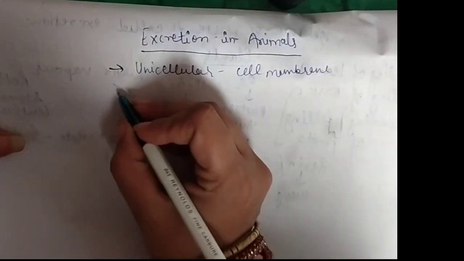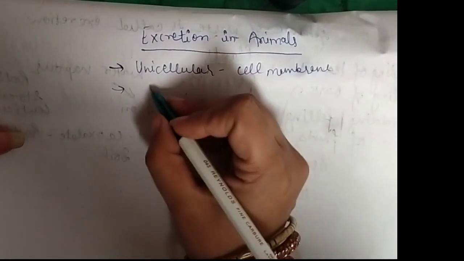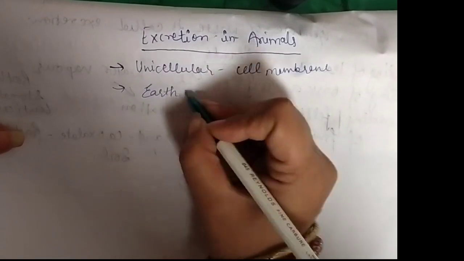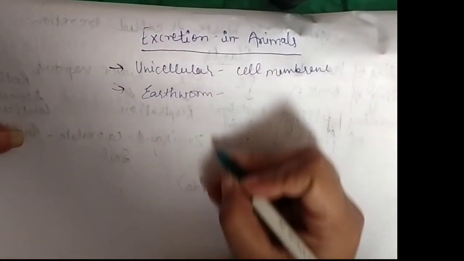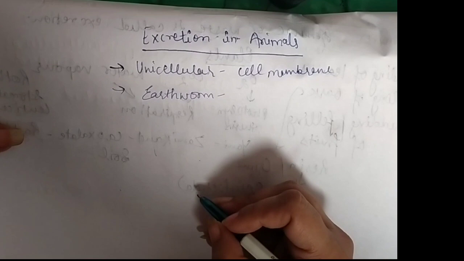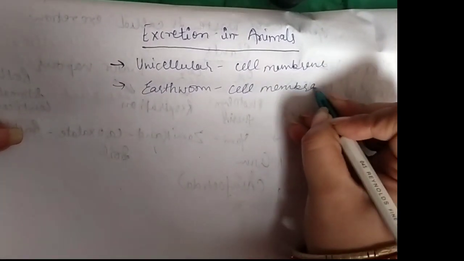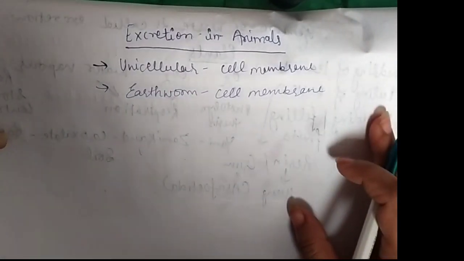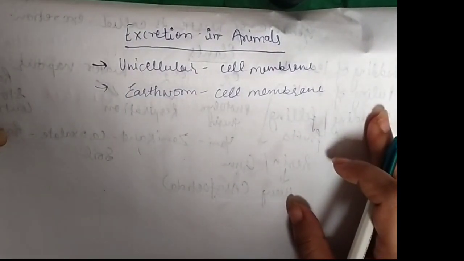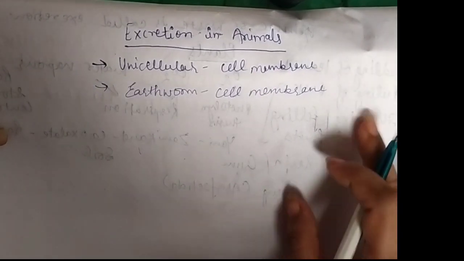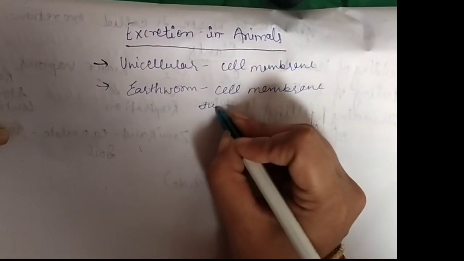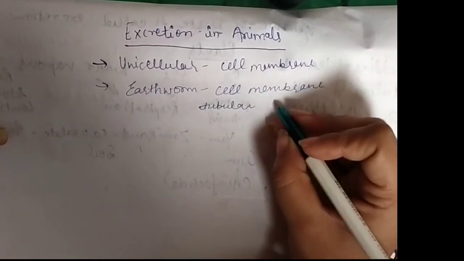If we talk about the next category, that is earthworm, it means थोड़ा सा हम simple multicellular में आए अगर, then there are two organs, दो organs हैं वहाँ पर. First is the cell membrane, because the earthworm has a slimy body and the cell membrane is porous by which the waste material can also be diffused out from the body. And another is that they have tubular structures in their body. इनकी body में tubular structures का पूरा एक connection होता है. These tubular structures are called nephridia.